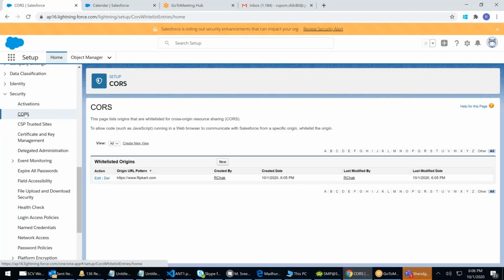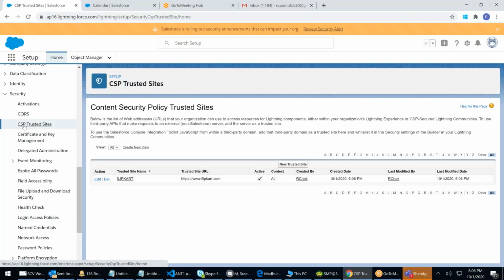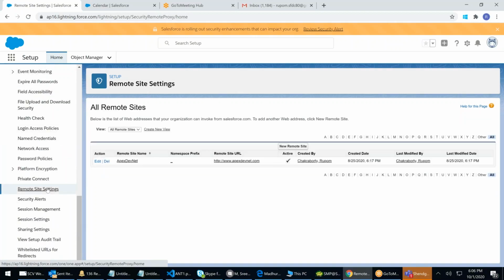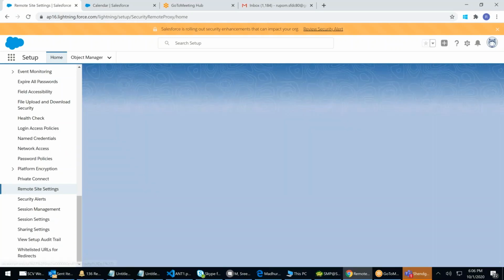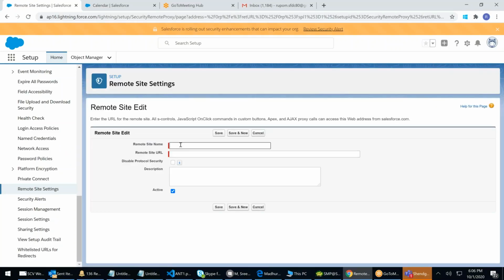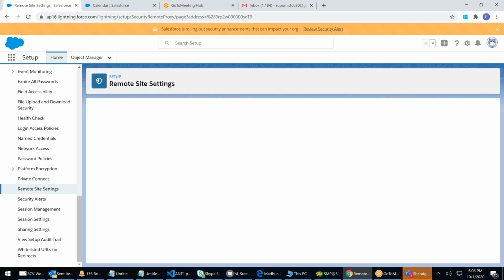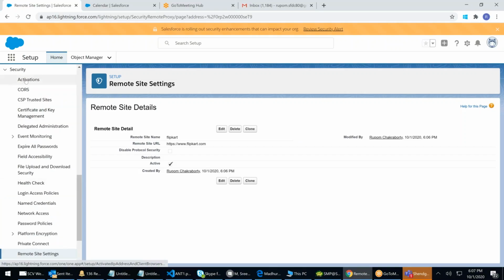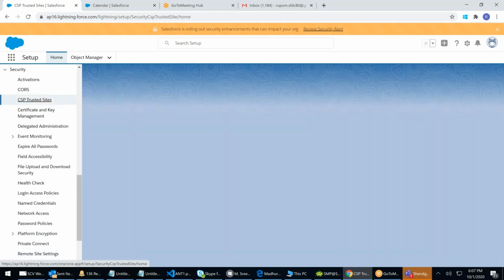When to enter in CORS, when to enter in CSP Trusted Sites, and when to enter in Remote Site Settings? One more is there, the third one: Remote Site Settings. Click New, and the site name is Flipkart. I told you there are 3 places where you'll be entering it. For one Flipkart, there are 3 locations: Remote Site Settings, CORS, CSP Trusted Sites.